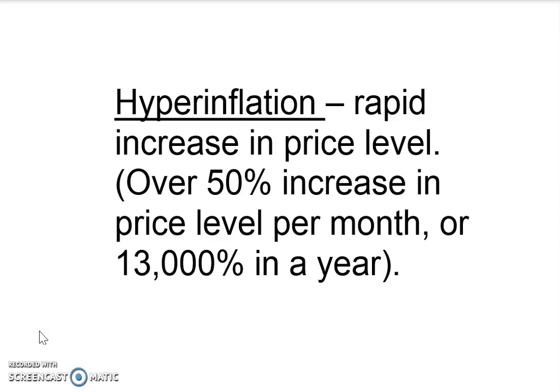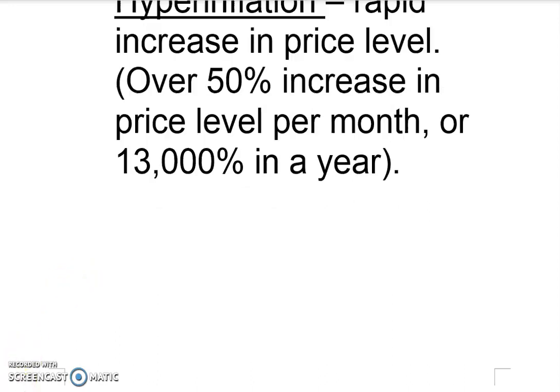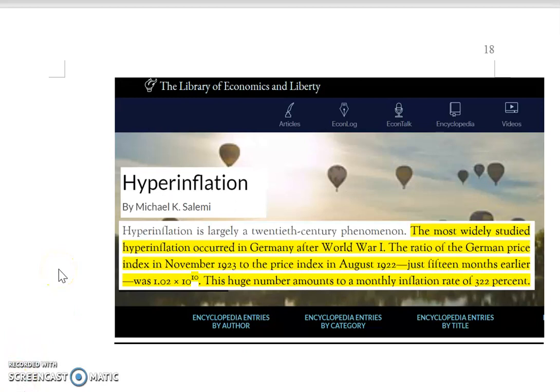By convention, if the monthly inflation rate is higher than 50%, which when you calculate the yearly inflation rate is 13,000%, then we say that is hyperinflation. One typical example is Germany after World War I. During that period, their yearly inflation rate was higher than 1 trillion%, because their government kept printing money, and that caused hyperinflation.